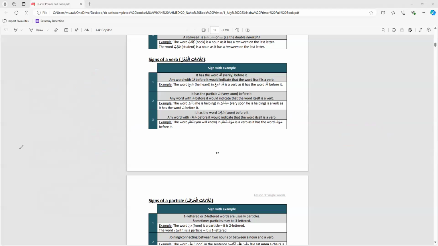Yahya, if you can repeat those signs. So we learned some of the signs of the verbs. The first one is that if a word has qad before it, like qad sami'a Allah, then the word after qad will always be a verb. The second sign, which is similar to the third one, is that the verb has either sa or sofa before it. Sa means very soon and sofa means mid-soon, like sayaqulu or sofa ta'lamun. Then we know the next word after the sa or the sofa will always be a verb. Okay, next.